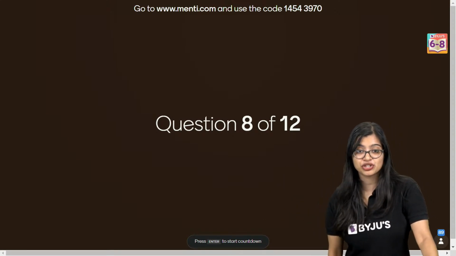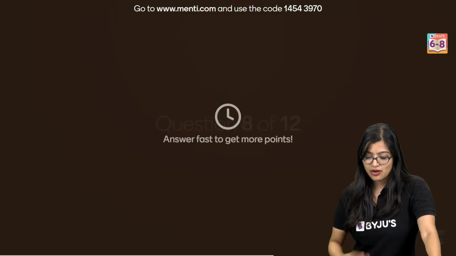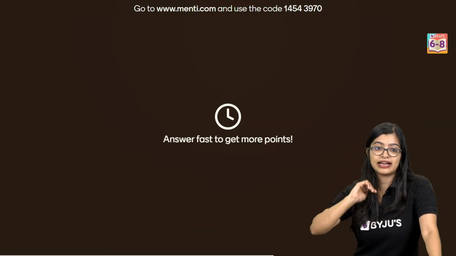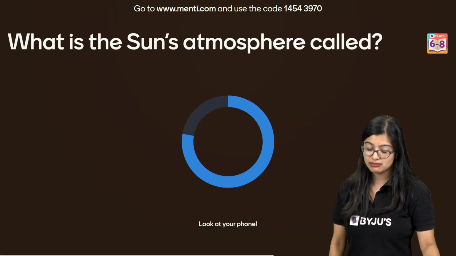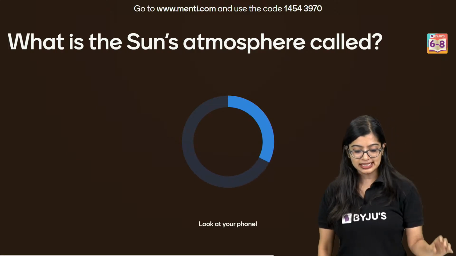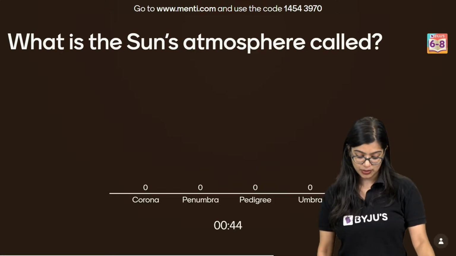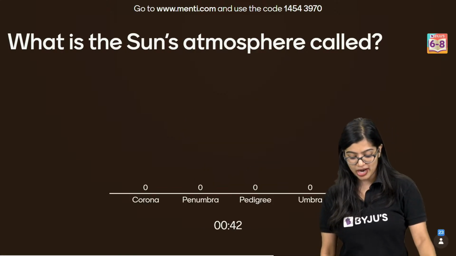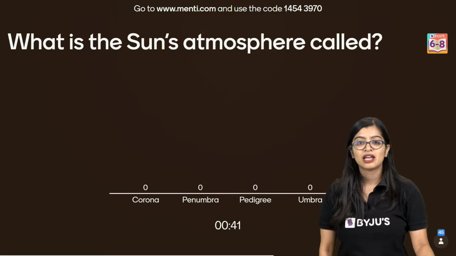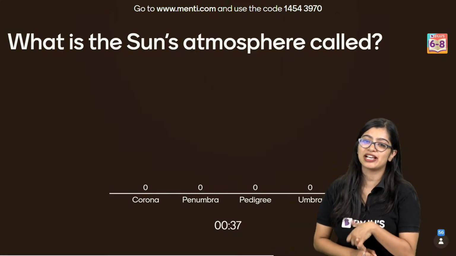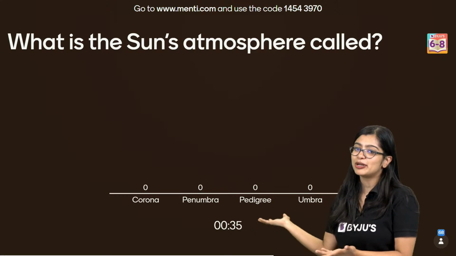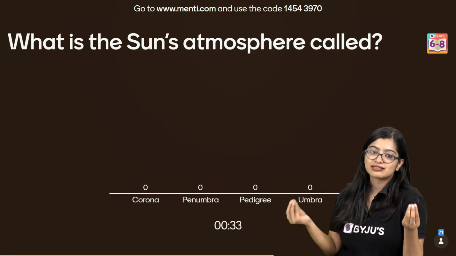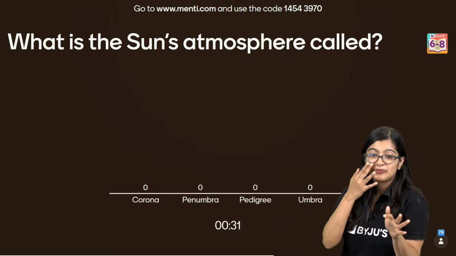Now let's move on to question number 8. Correct. Can you also tell me your name? What is the sun's atmosphere called? Corona, penumbra, pedigree, umbra. If you remember the previous question and the terminologies, logic is all that you need.